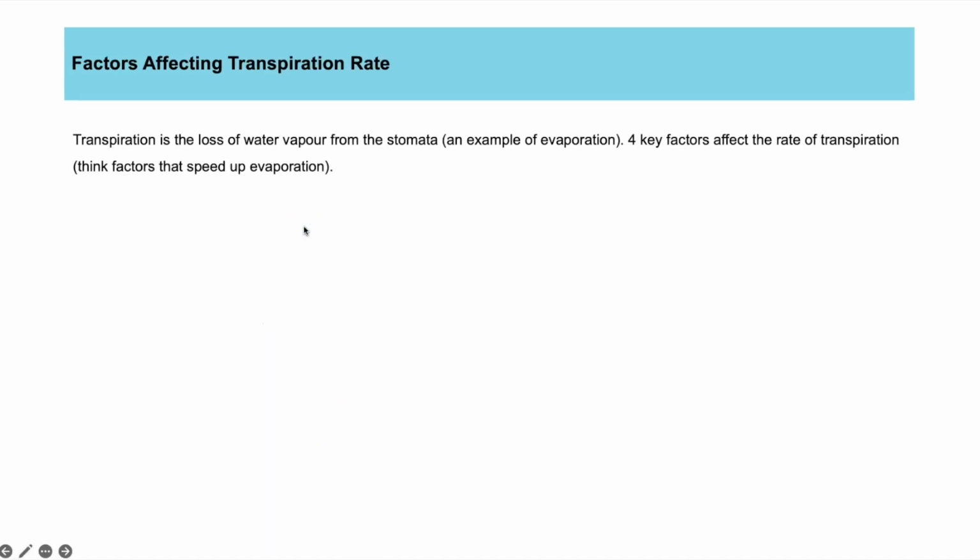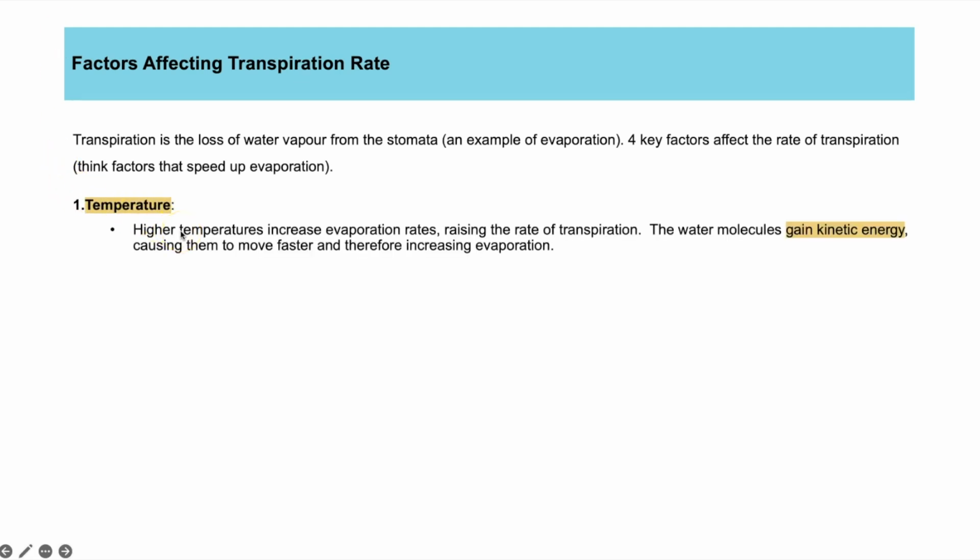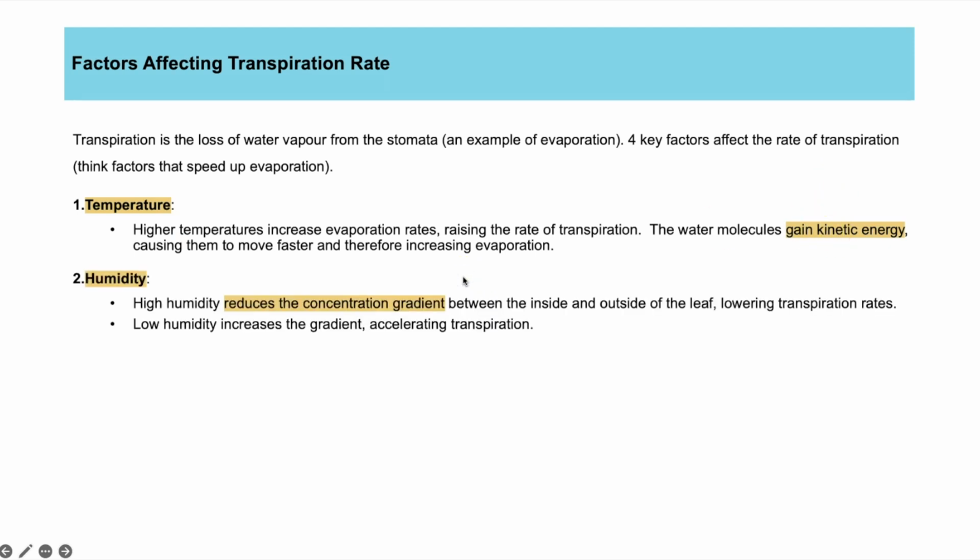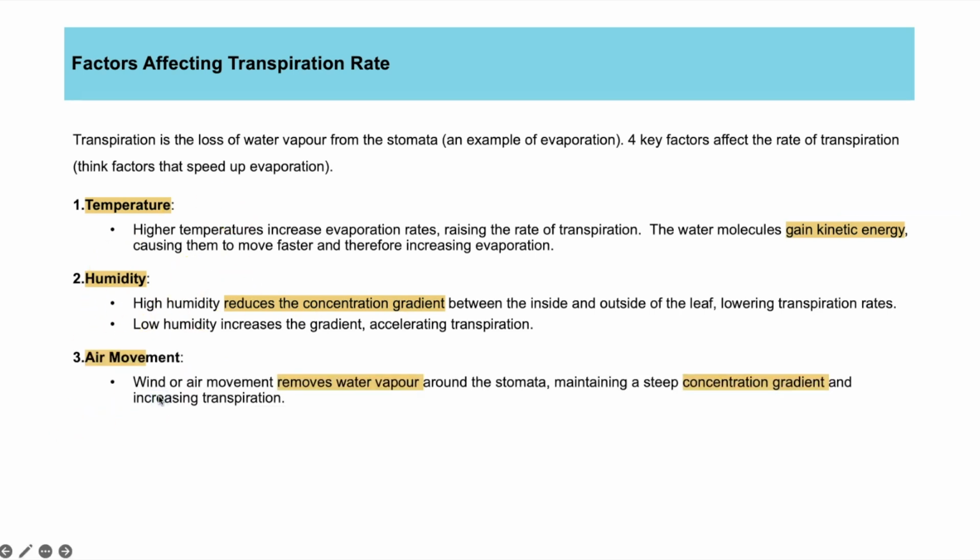So factors that can affect the rate of transpiration then, because it's basically evaporation, you've got to think of factors that affect evaporation. So that can be higher temperatures, because that means the water molecules will be moving faster because they've got more kinetic energy, and therefore evaporation happens faster. High humidity means you've got lots of water vapor in the air, and that reduces the concentration gradient, and therefore you have less evaporation and transpiration. Low humidity means you don't have much water vapor in the air, so you have a steeper concentration gradient and you get more transpiration.